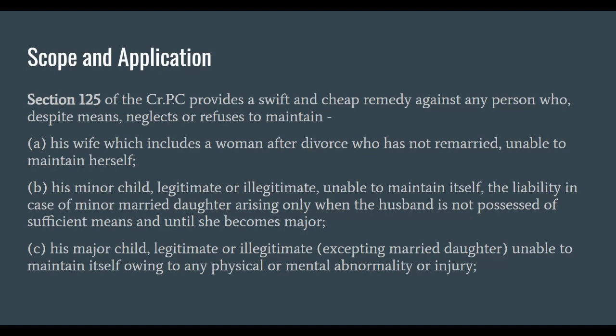A married daughter is an exception. We will discuss this exception later on. So, his legitimate or illegitimate child not being a married daughter who has attained the age of majority, that is 18 years, where such child is due to any physical or mental abnormality or injury unable to maintain itself; and last, his father or mother who are unable to maintain himself or herself.